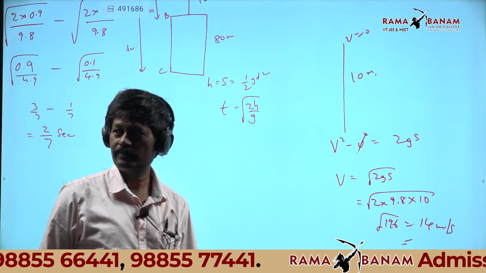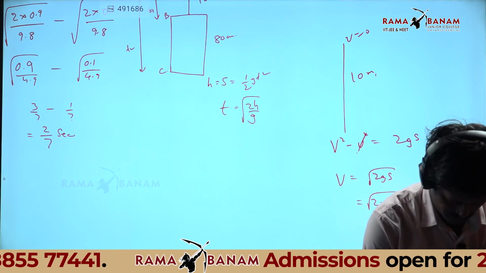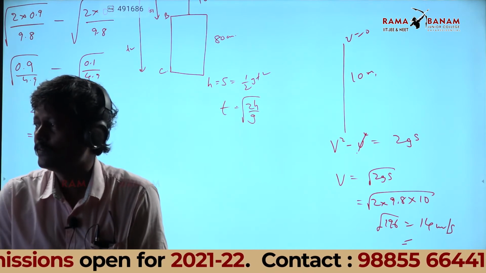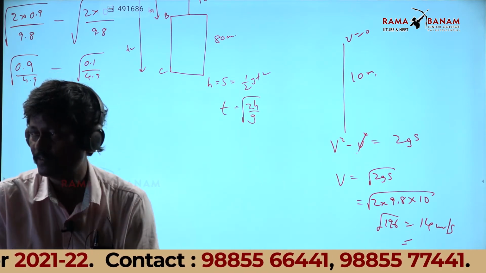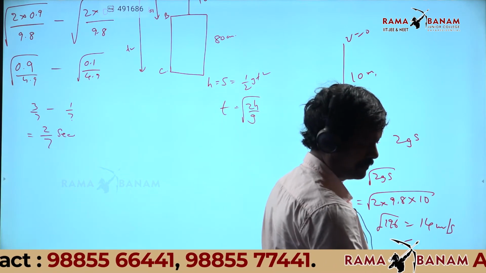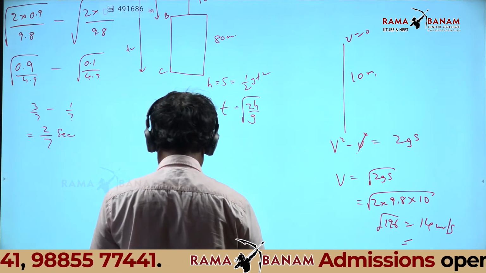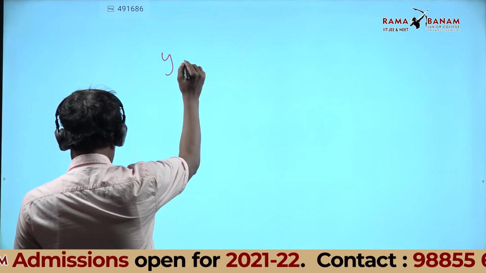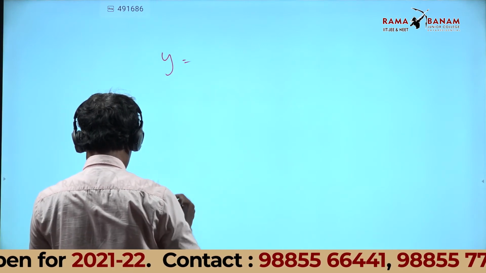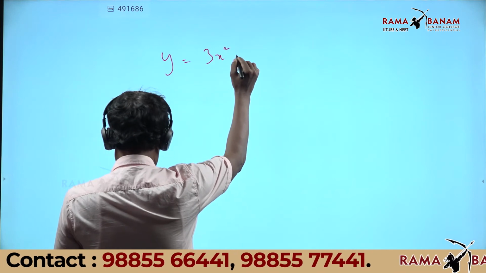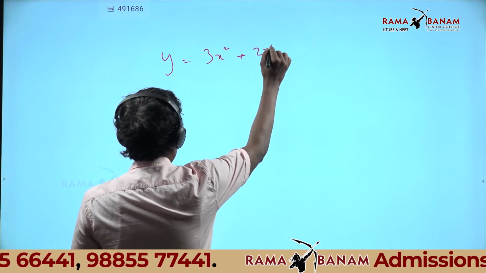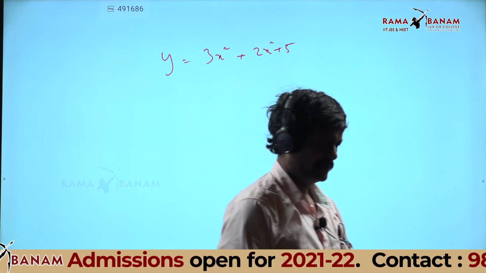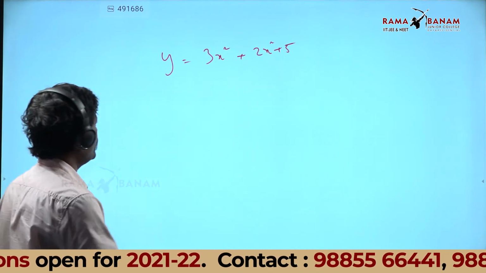Next one. Next one you see, y equal to 3x cube plus 2x square plus 5. I wanted dy by dx.